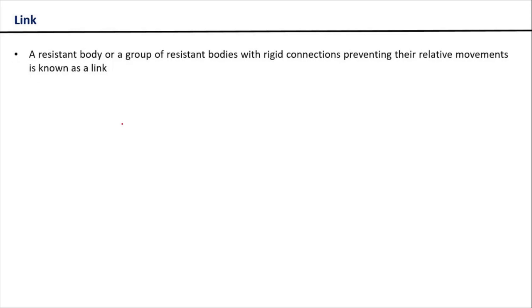Now let us see what is a link. It's very simple. A link can be simply defined as a rigid body or a group of rigid bodies with rigid connections, so that there is no relative motion between them. Let us understand this definition. Let's say you have simply a body something like this.